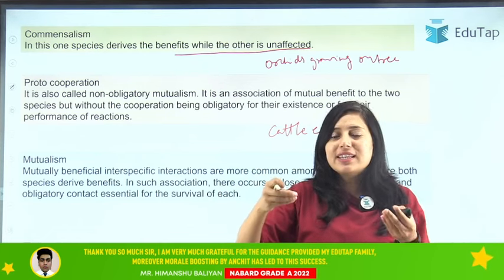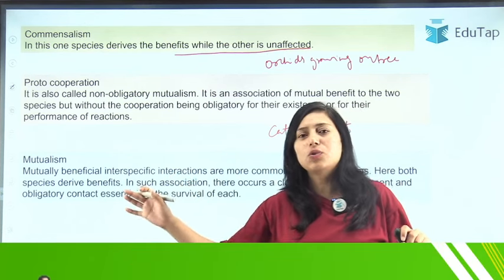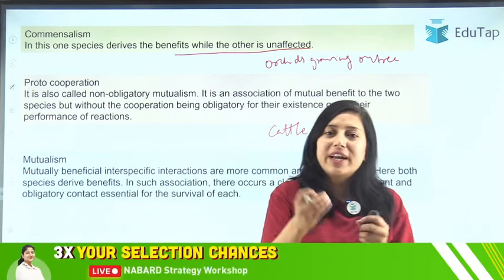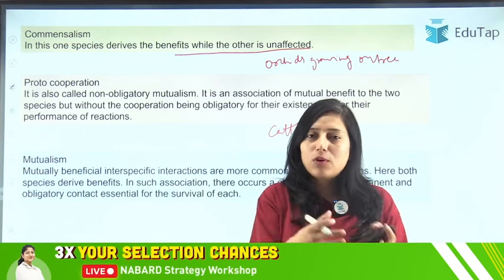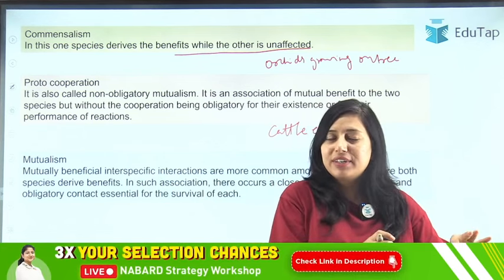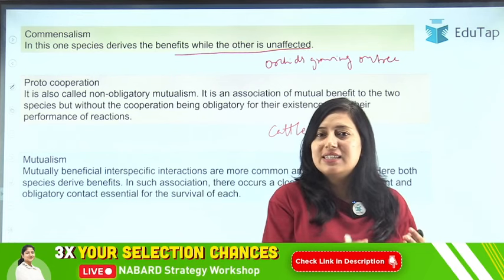So now you can see that the cattle can live on its own, this bird can live on its own, but when this bird finds the food on the cattle's body, it can get this food from the cattle's body, and also the cattle is benefited, getting rid of all these pests and insects, right?